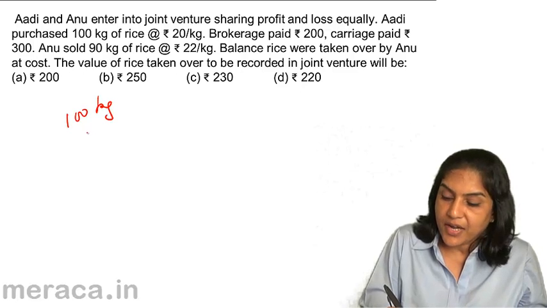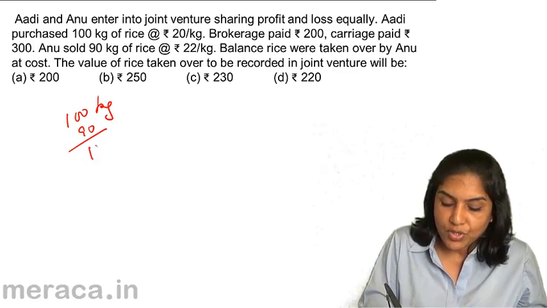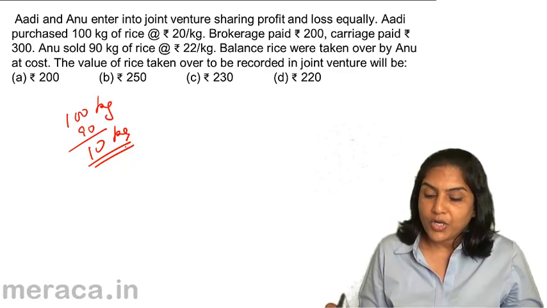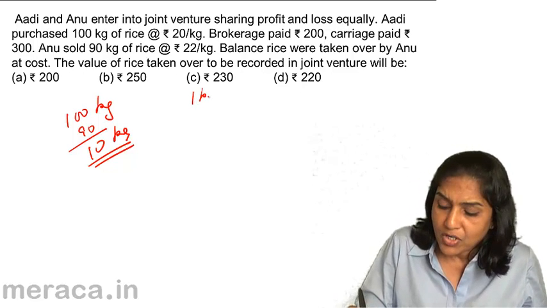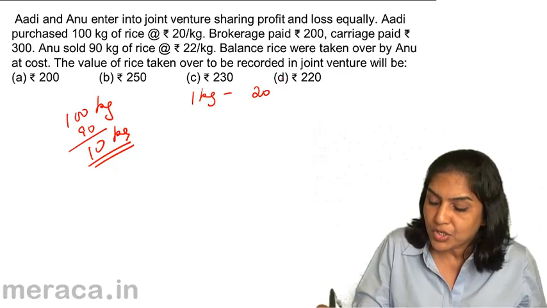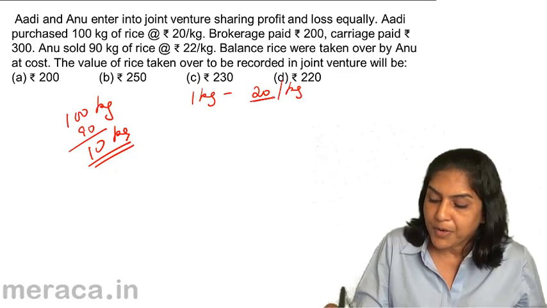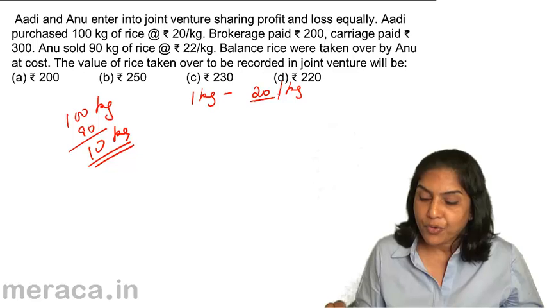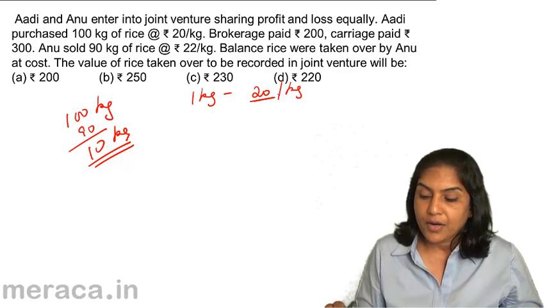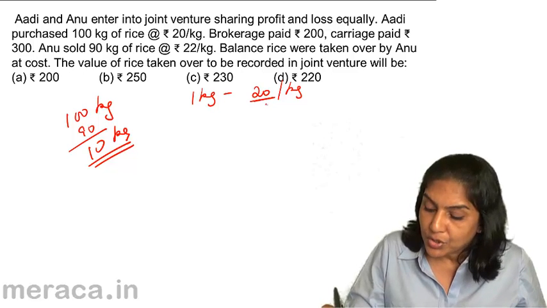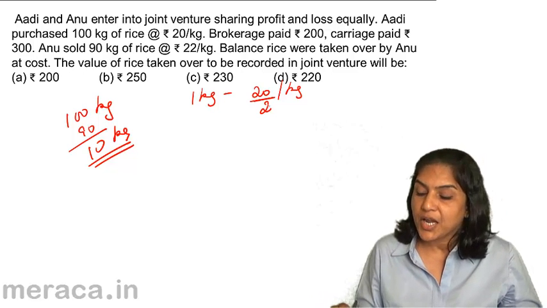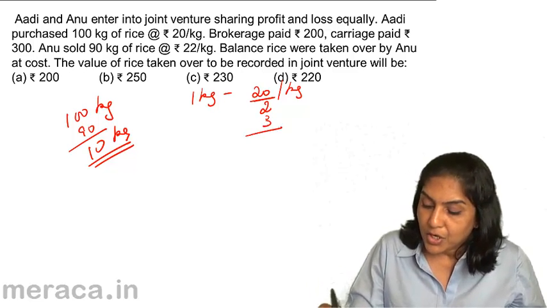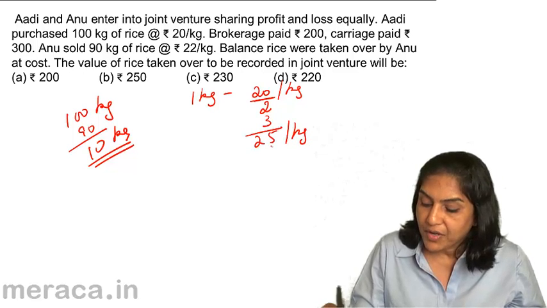How much rice is there? There was 100 kg rice, out of which 90 kg has been sold. So the balance remaining is 10 kgs. We need to value 10 kgs of rice. What is the cost of rice? Cost of 1 kg of rice is rupees 20 per kg. Brokerage was paid at the rate of rupees 200. Brokerage is 200 for 100 kgs. That means 2 per kg. And carriage paid is 300. 300 for 100 means 3 rupees. Totally, the price is 25 per kg.